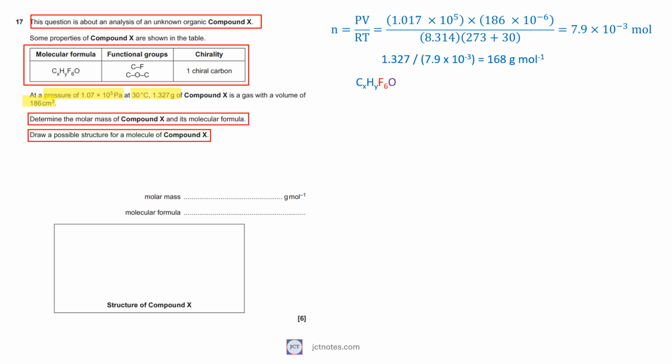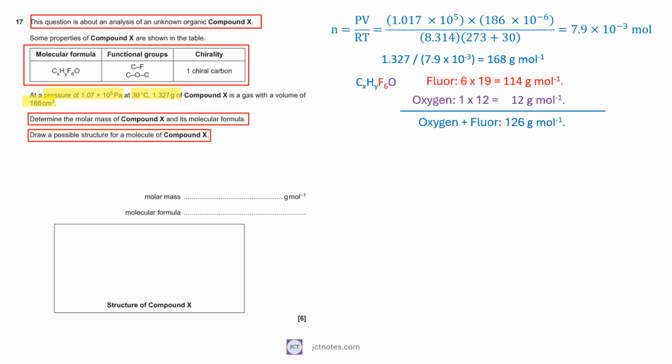We know that the compound has 6 atoms of fluorine and 1 atom of oxygen. The contribution to the molecular mass of the fluorine is 6 times 19 equals 114 grams per mole and the contribution to the molar mass of 1 atom of oxygen is 16 grams per mole. Fluorine and oxygen combined have a contribution of 114 plus 16 equals 130 grams per mole. If we subtract this contribution from the molecular mass of the compound, we have that 168 minus 130 equals 38 grams per mole, that needs to be supplied by the carbon and the hydrogen.